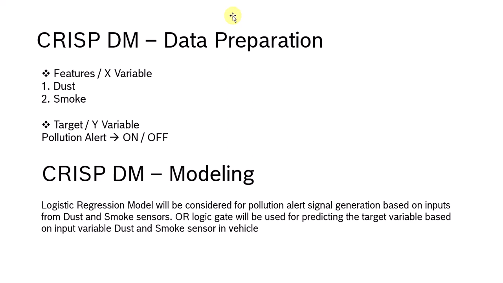In CRISP-DM, under modeling, I will be considering logistic regression modeling for predicting the pollution alert signal based on inputs from both sensors. And here I'll be using the OR logic gate for predicting the target variable based on the inputs from the dust and smoke sensors in the vehicle.